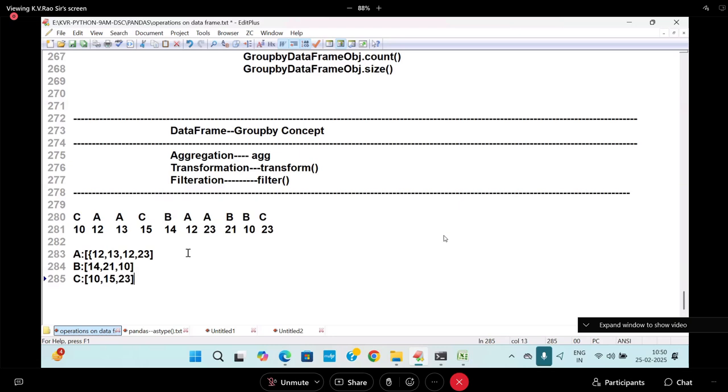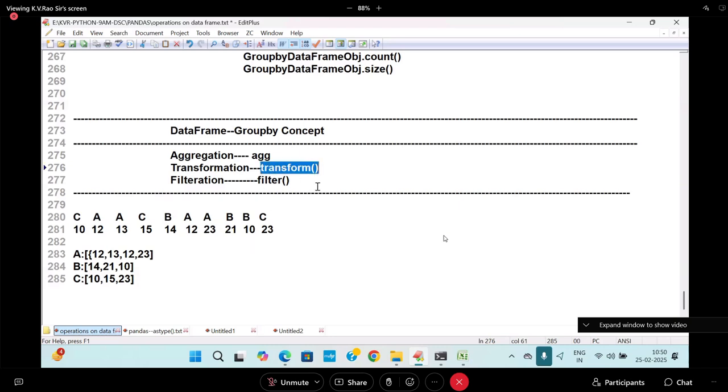Find the average score played by A. Total points played by A. Total points played by B. Total points played by C. Are you following? A, some more values are there. B are containing, C value containing. What is the total points of A? Total points of B. Total points of C. What is the average of A? Average of B. Average of C. Who will do this? Transformation will do.